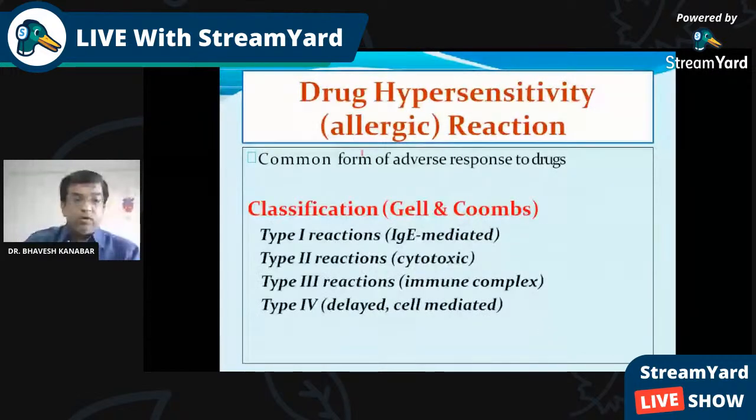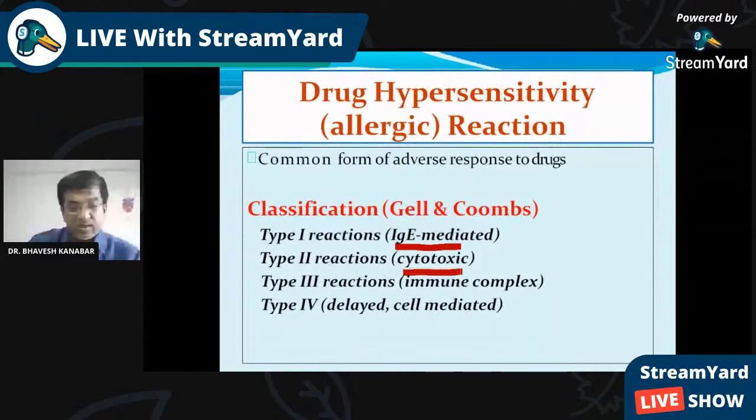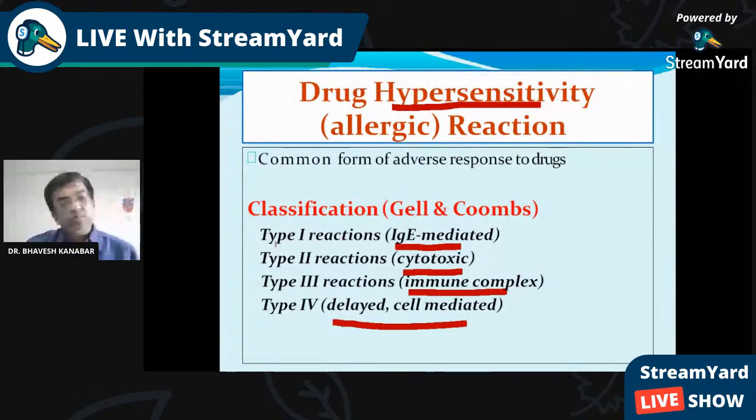Then the common forms of adverse drug reaction. See, type 1 reactions are IgE mediated. Here type 1, 2, 3, 4 are described. Type 2 reactions are cytotoxic. Type 3 reactions are immune complex mediated, and type 4 are delayed or cell mediated. So these are the hypersensitivity reactions. There are 4 types of hypersensitivity reaction: type 1, 2, 3, 4.